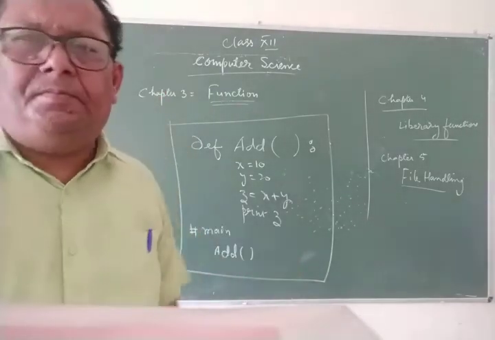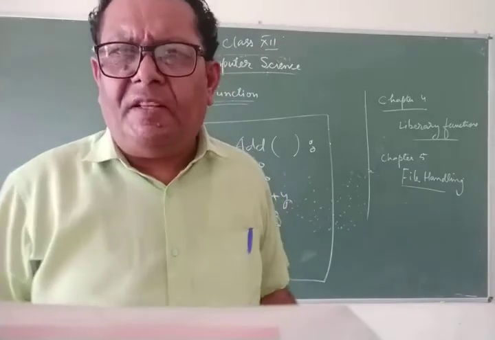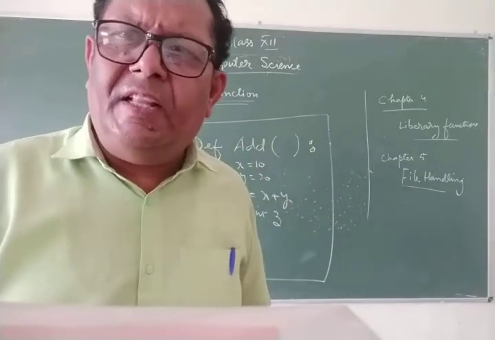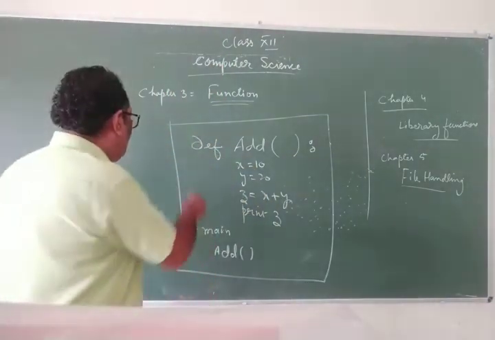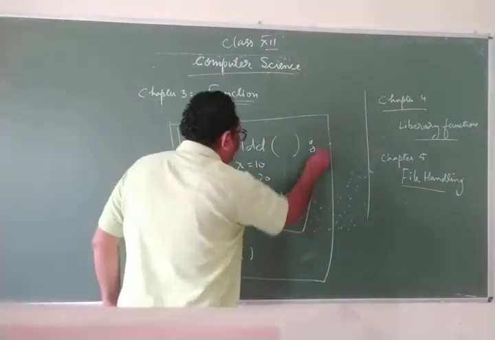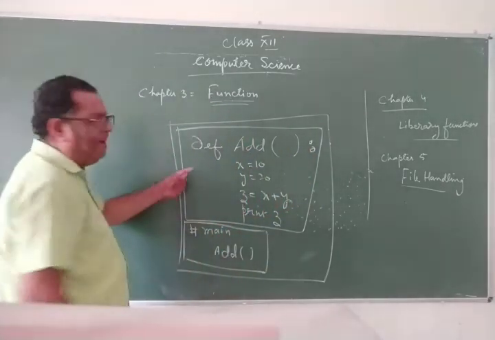Look at this code. This is the simple code in which I have defined the function to find the sum of two numbers, and then I have called it in the function main. So here you can see that there are two functions. One is the function def, other is the function main.